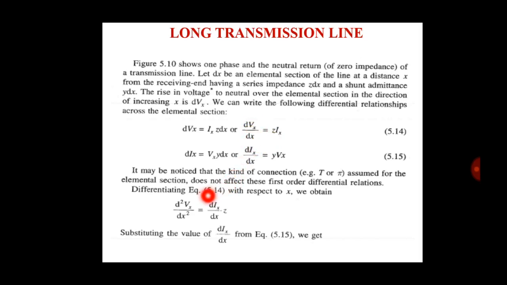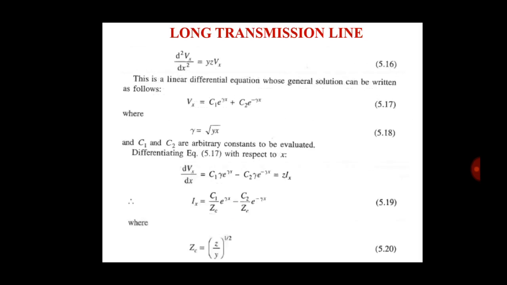So d square Vx by dx square is equal to dIx by dx into Z. Substituting the value of dIx by dx, which is Y into Vx, we get d square Vx by dx square is equal to YZ into Vx.